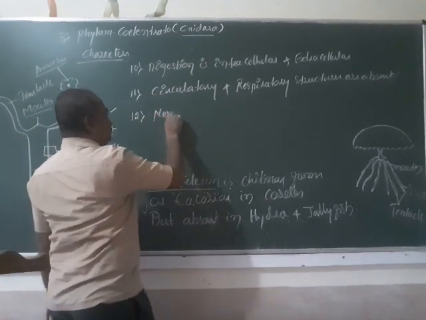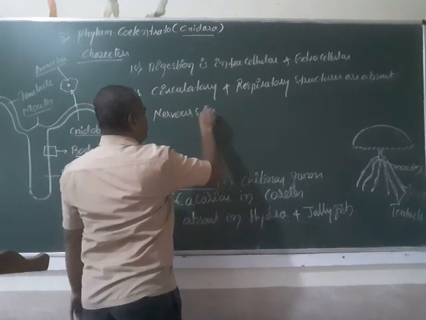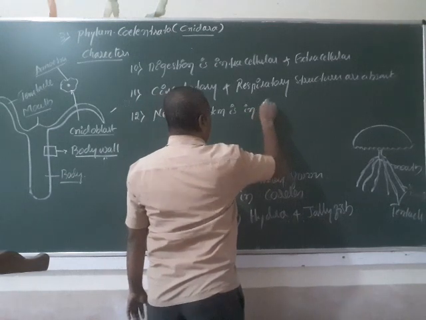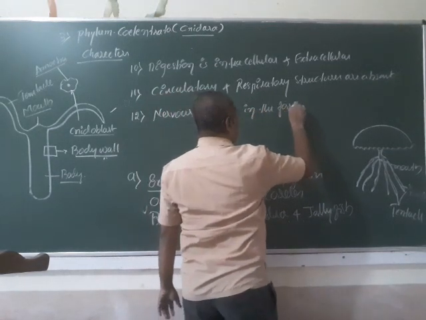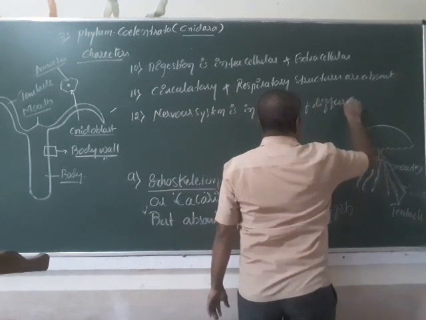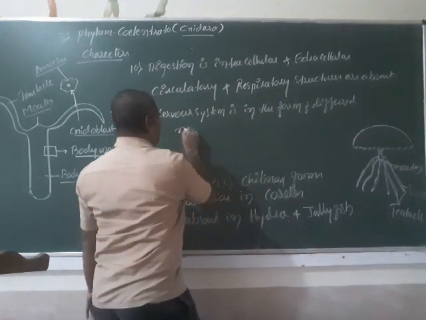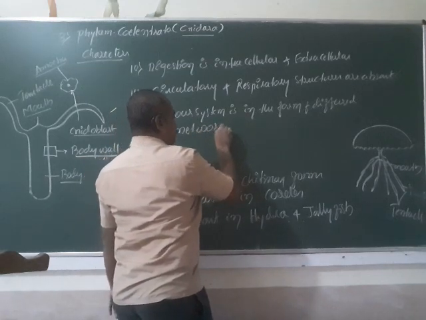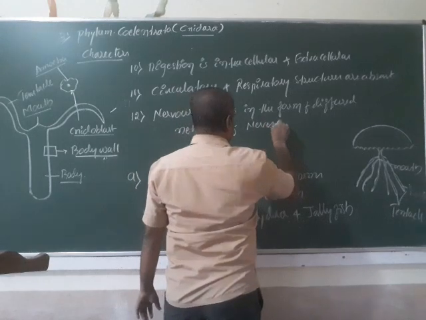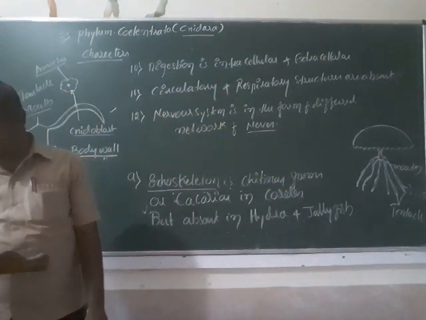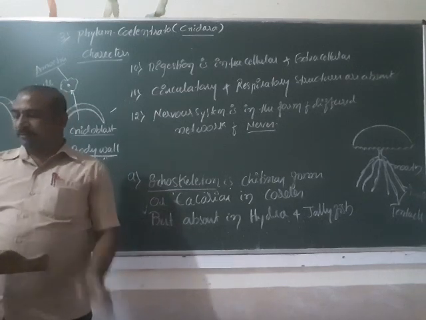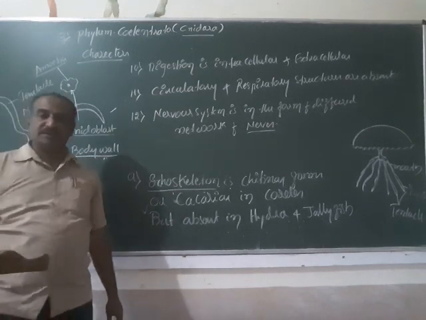The nervous system is in the form of a diffuse network of nerves. Then, reproduction is basically asexual as well as sexual.